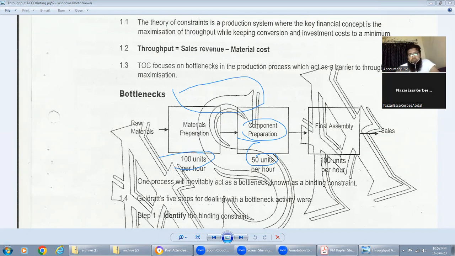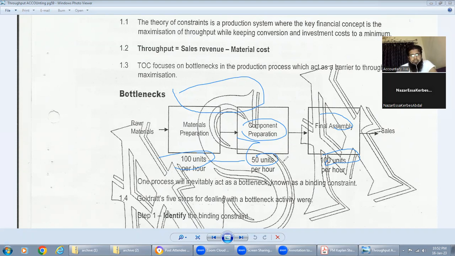Now, when we talk about the third process, all these units will go in the final assembly. This has a capacity of 100 units per hour. Now this 100 units will go to component preparation, and it will process 50 units per hour.